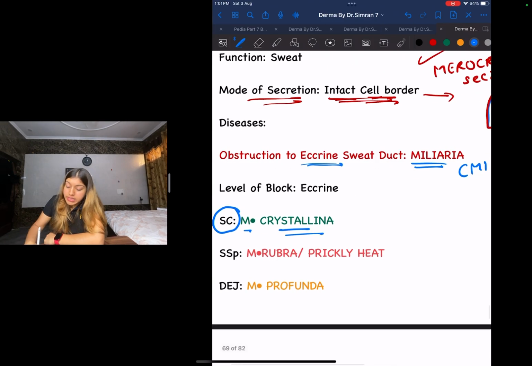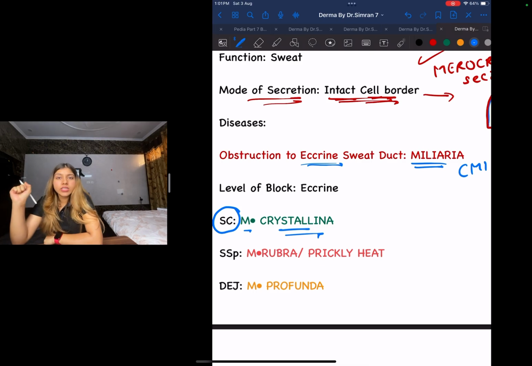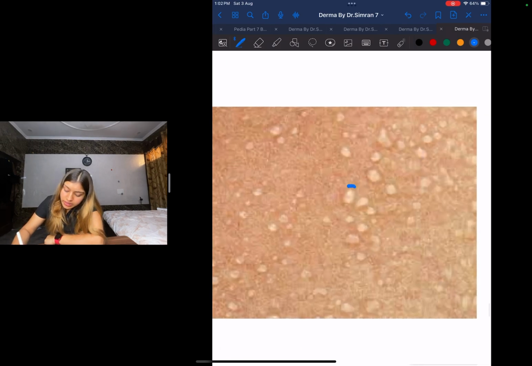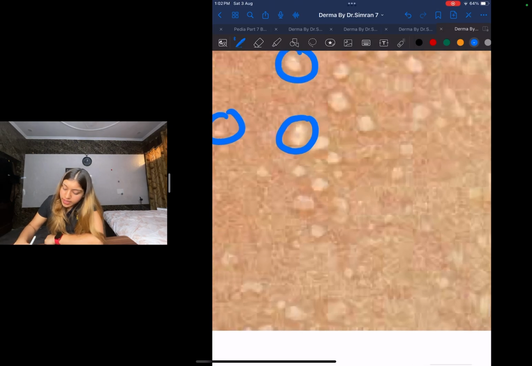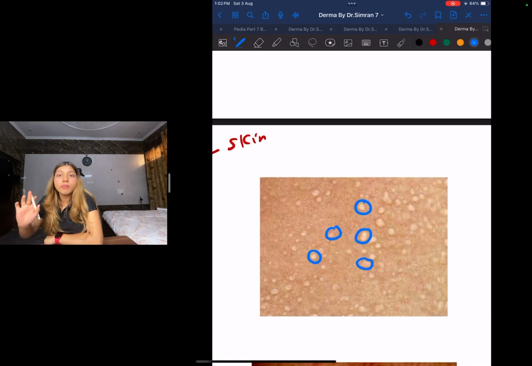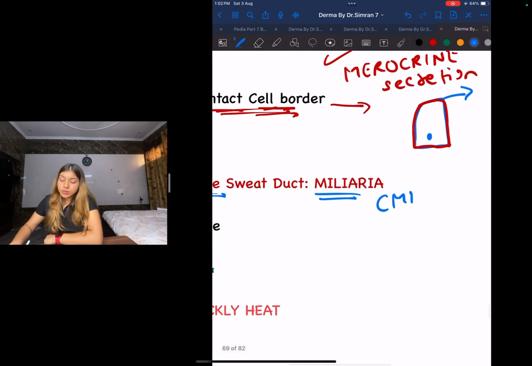So miliaria crystallina. Now guys, if you hear the word crystal, what do you think? Something transparent, whitish? So let us look at the image as well. This is your miliaria crystallina, whitish color. I hope you guys can see miliaria crystallina. What is the level? The level is going to be at your stratum corneum.